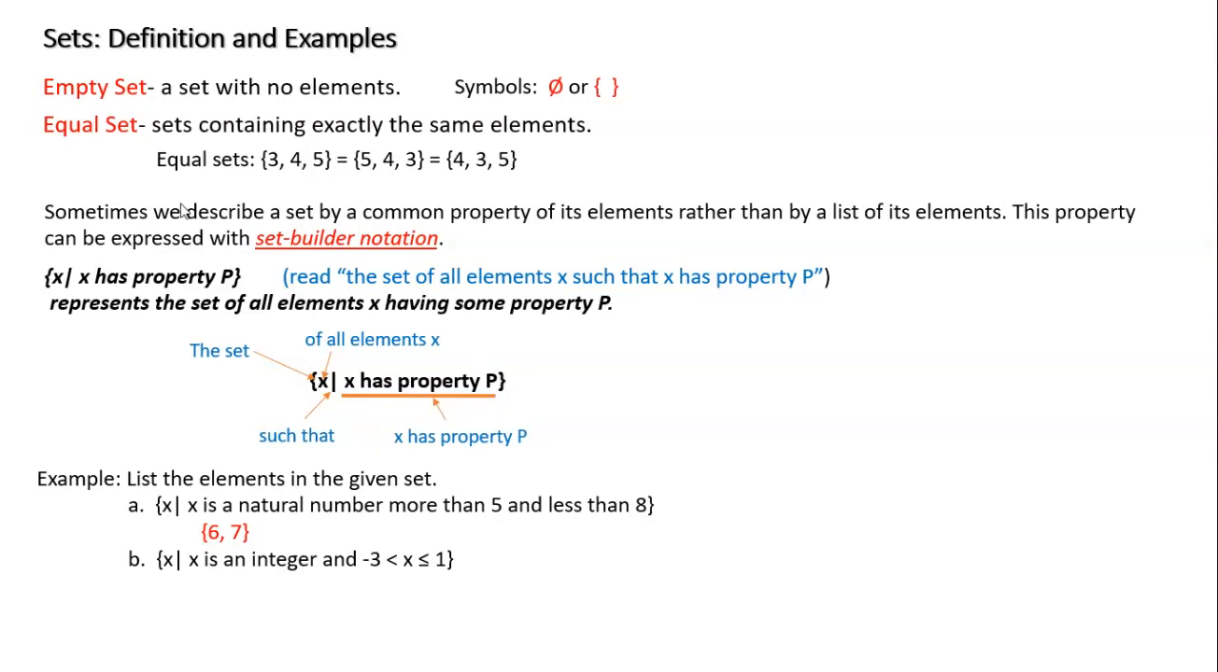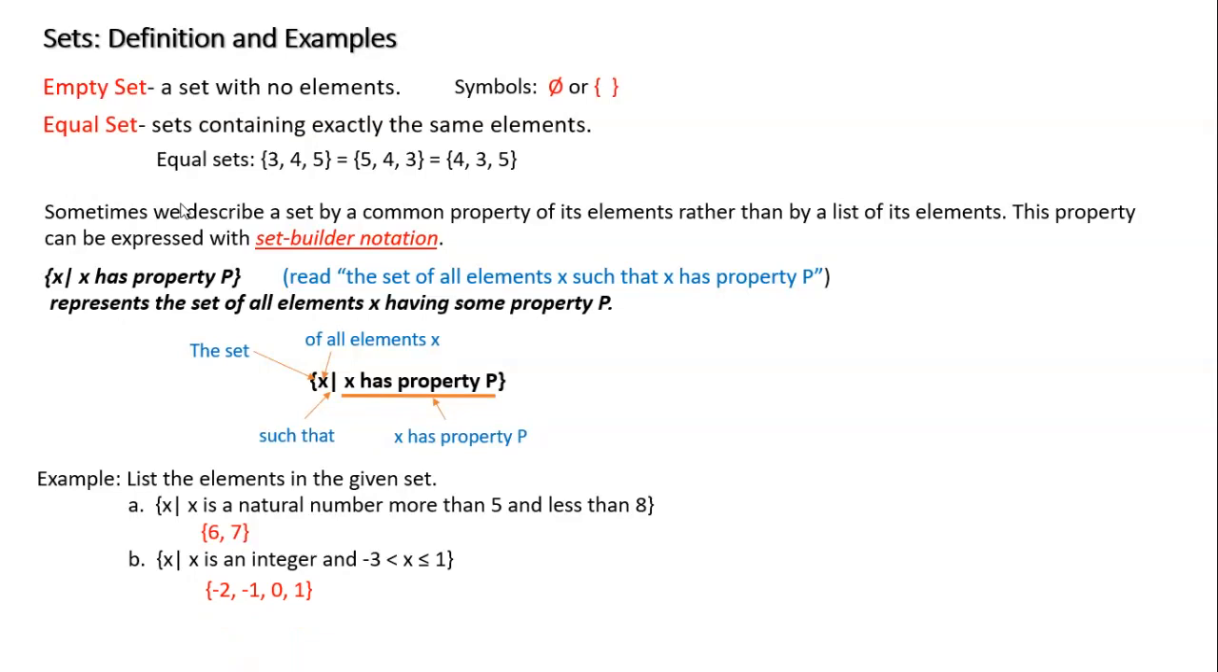Okay? So x such that x is an integer and this integer is greater than -3, but less than or equal to 1. This is how I would read this problem. Okay, so this is in set builder notation. So I'm finding an integer that is greater than -3, but less than or equal to 1. Well, what are those values or elements in my set?